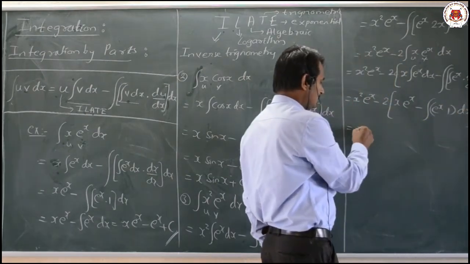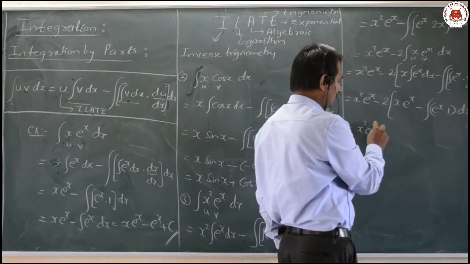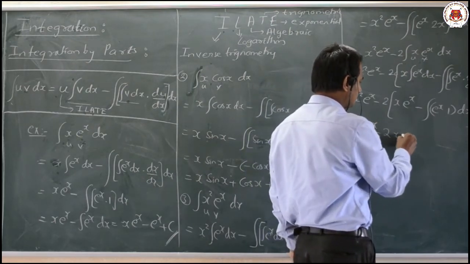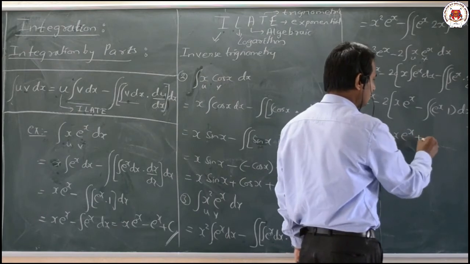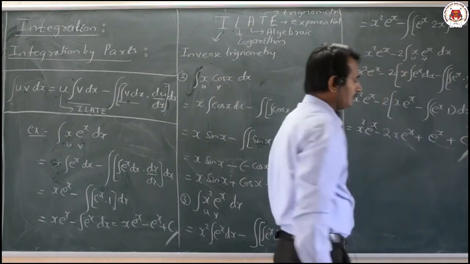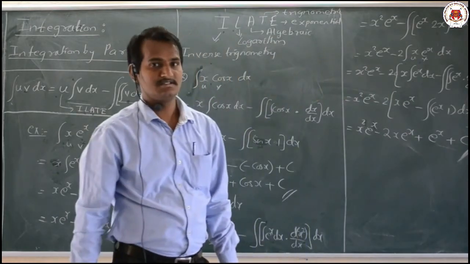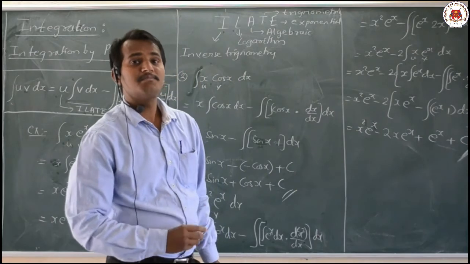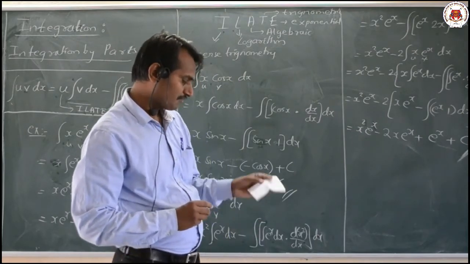Now the last step: x square e raised to x minus 2x e raised to x, minus into minus plus, the integration of e raised to x, which is e raised to x only, plus an integral constant c. That is our required result. A very clear, simple and easy example.